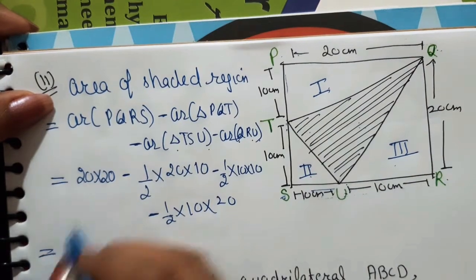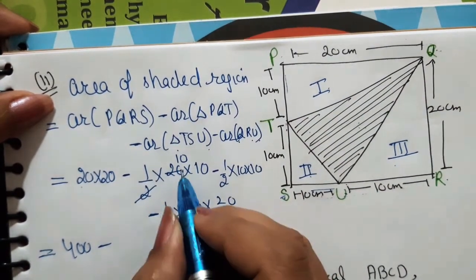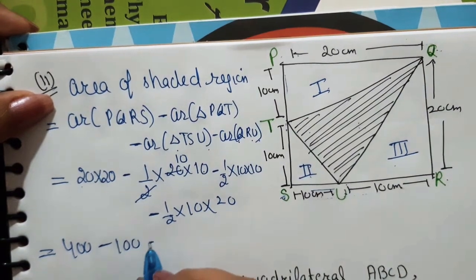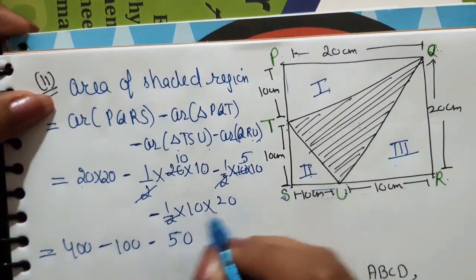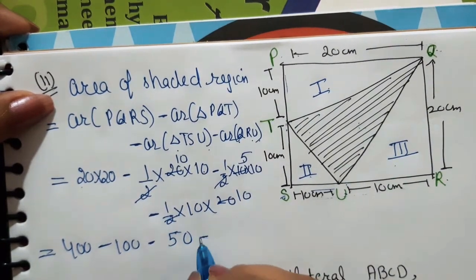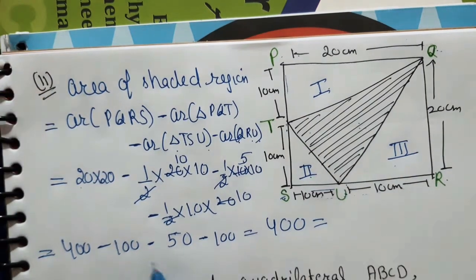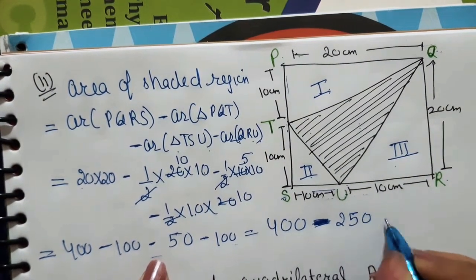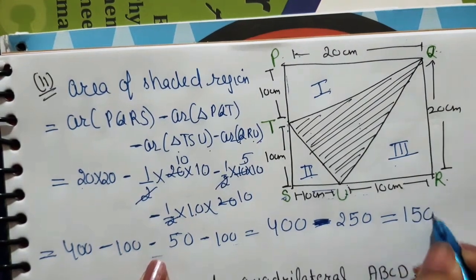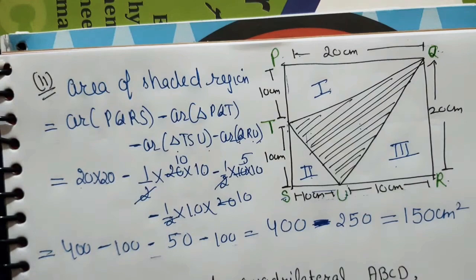Now solve it. 20 into 20 is 400, minus, 2 tens are 20, 10 into 10 is 100, minus 2 fives are 10, 5 into 10 is 50, 2 tens are 20, minus 10 into 10 is 100. So you will get 400 minus 250, that is 150 centimeter square. So the area of this shaded region is 150 centimeter square.